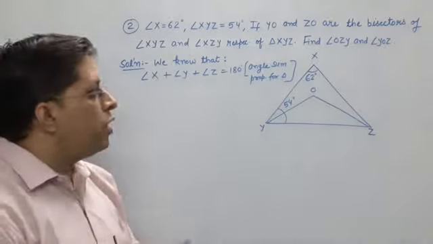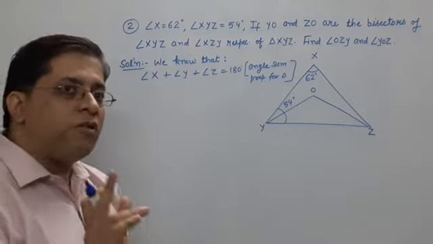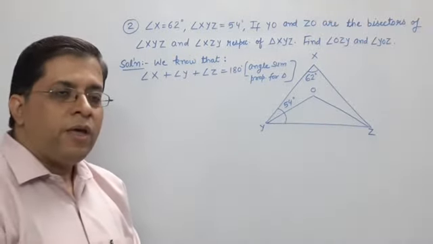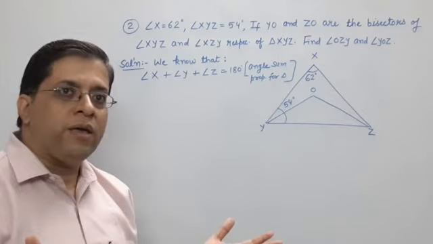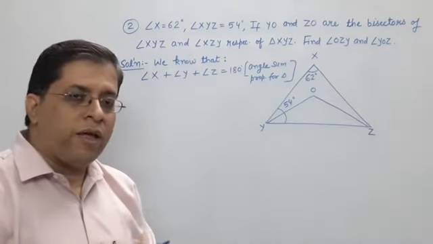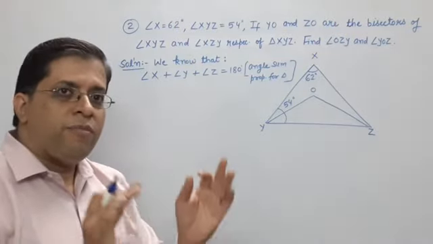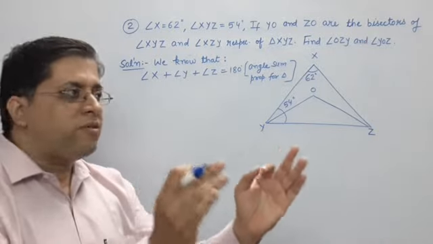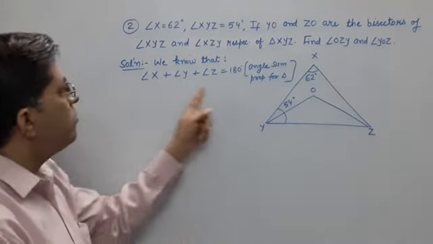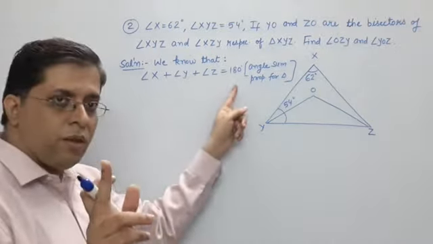For that, what we know is that XYZ is a triangle and we know the angle sum property for a triangle: the sum of all the angles of a triangle is 180 degrees. It means angle X plus angle Y plus angle Z is 180 degrees.